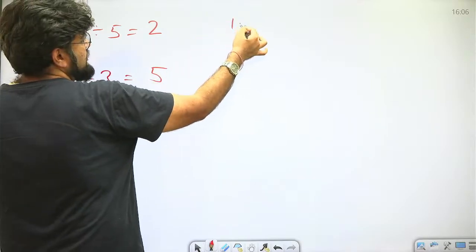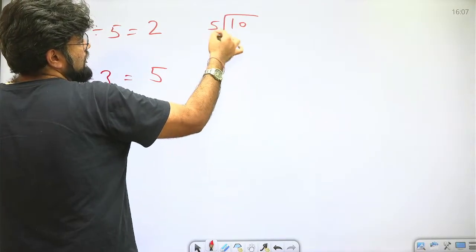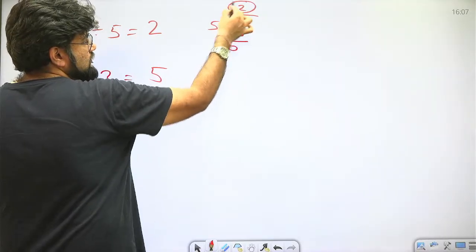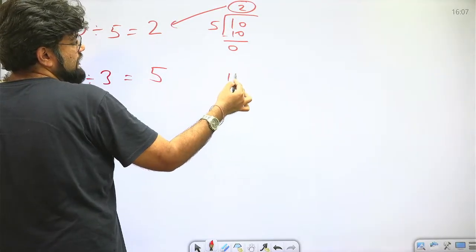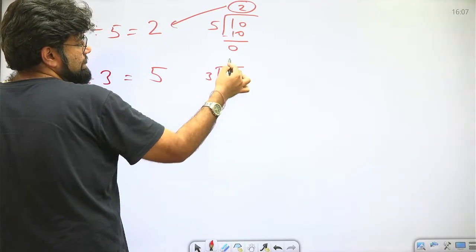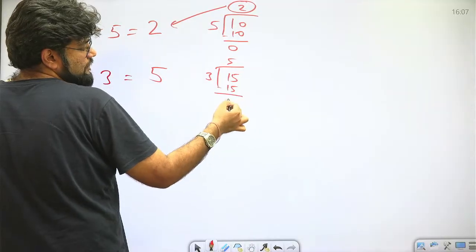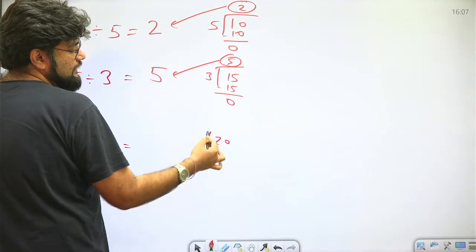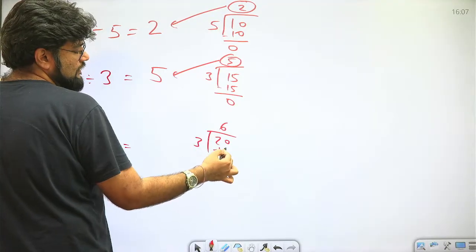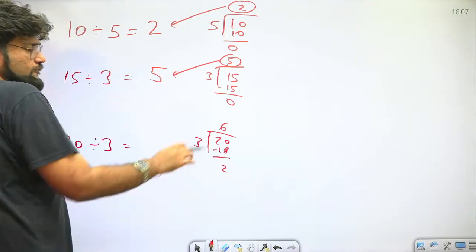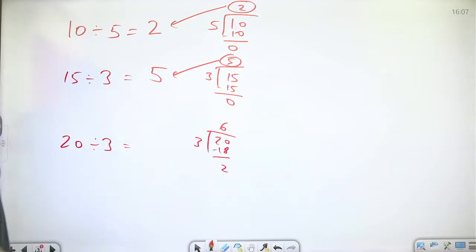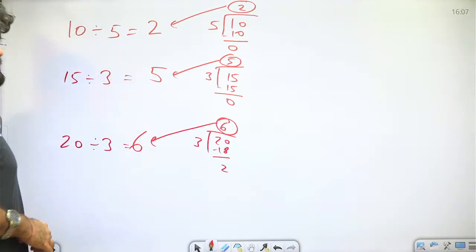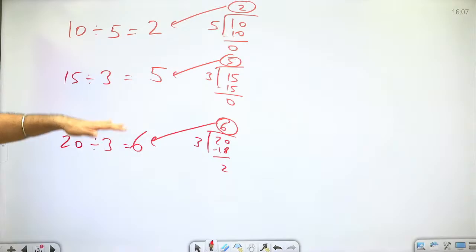Because when I divide 10 by 5, this is how we work. This is the 2 which we are writing here. If I divide 15 by 3, this is the 5 we are writing here. If I divide 20 by 3, now a lot of people will continue the division. They'll say 6.66, but I don't want that. This is just the answer I'm looking for. This is how division works normally.